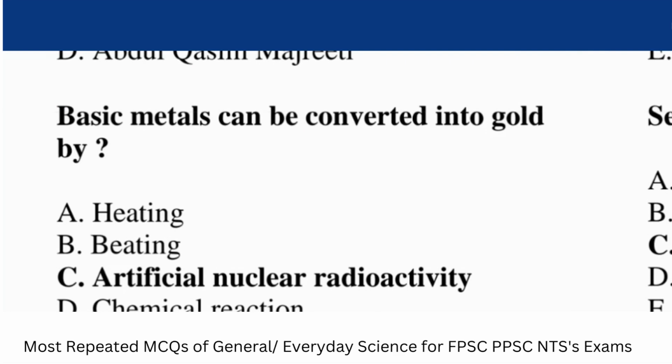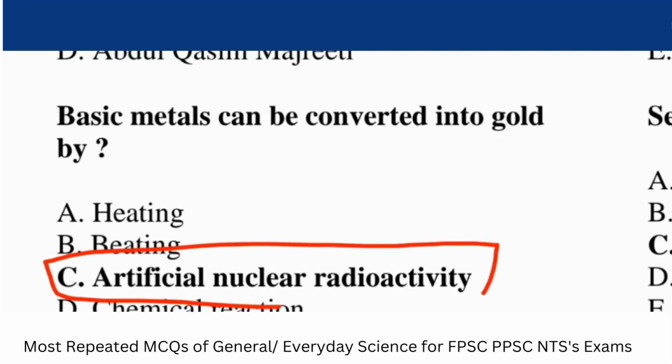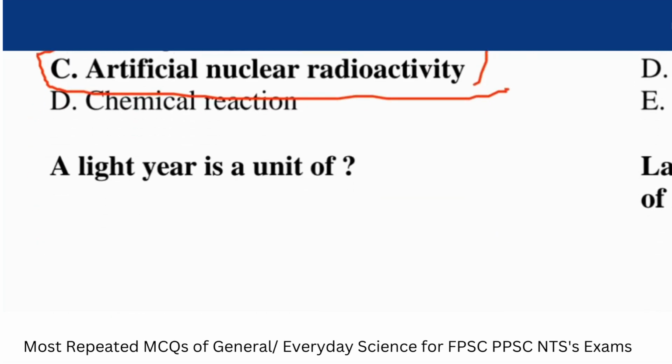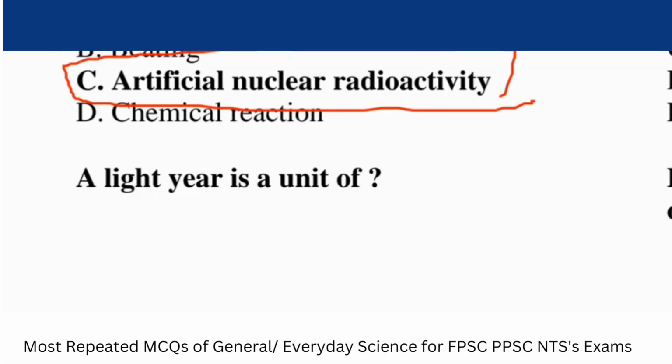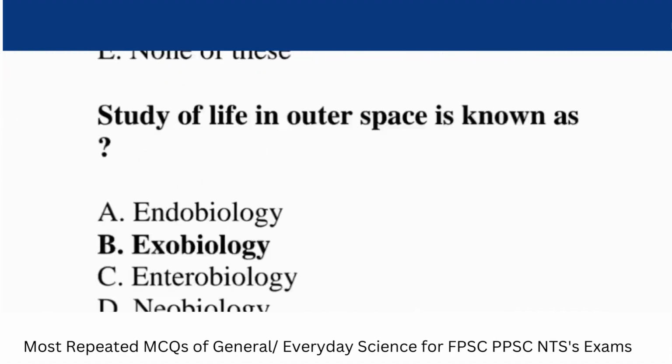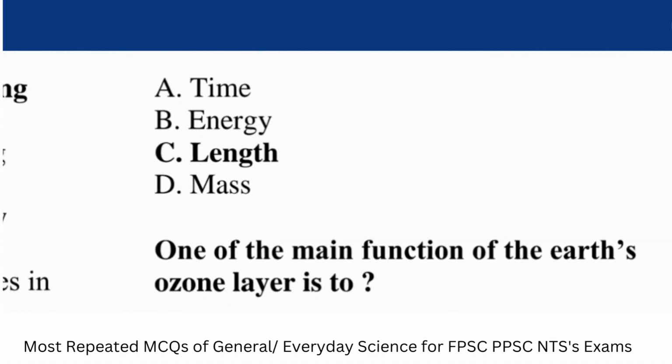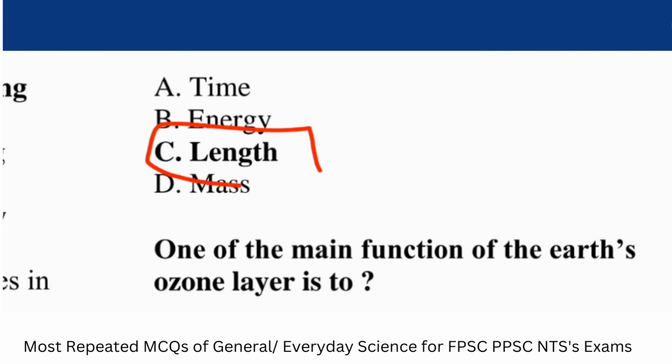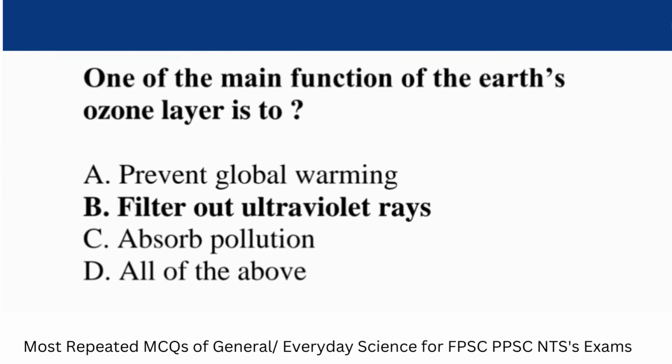Question. Base metal can be converted into gold by. Answer. Artificial nuclear radioactivity. Question. A light year is a unit of. Answer. Length. Question. One of the main functions of the Earth's ozone layer is to. Answer. Filter out ultraviolet rays.